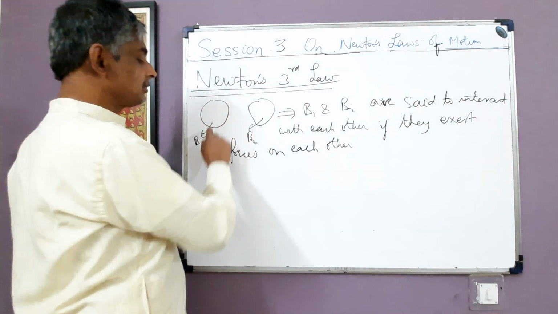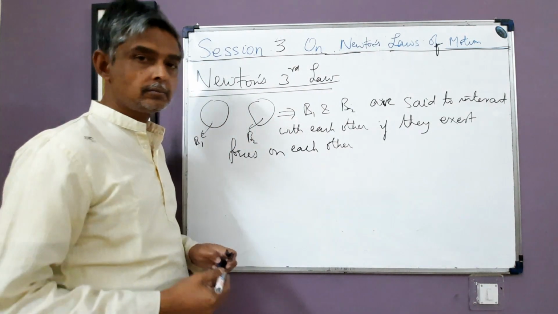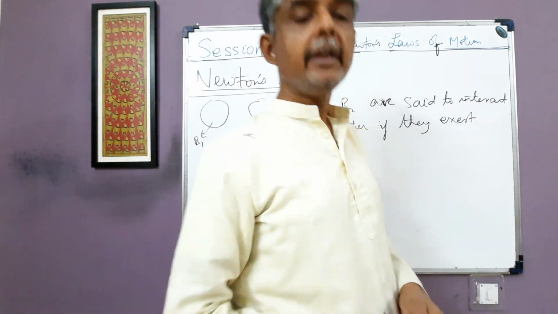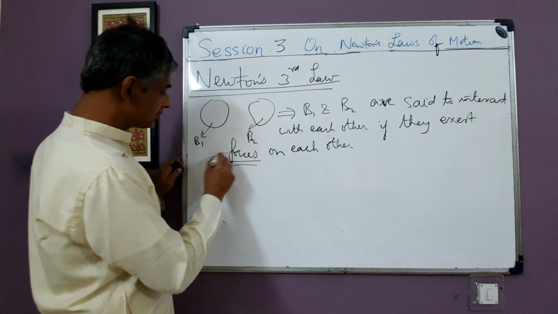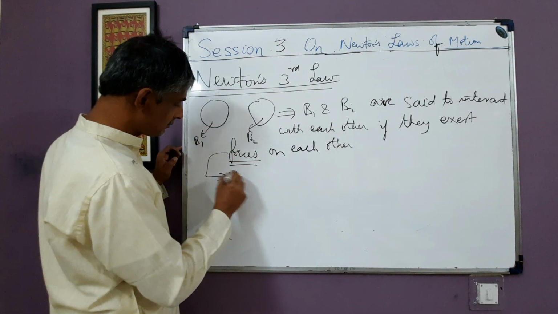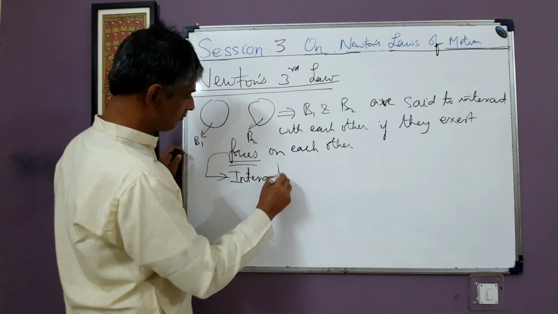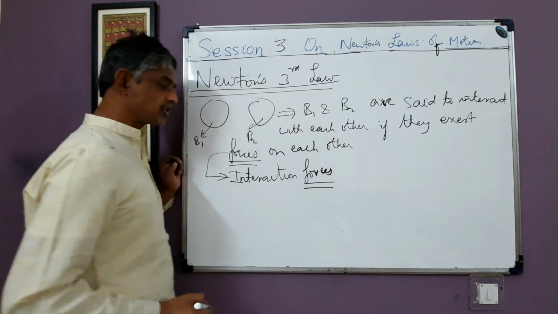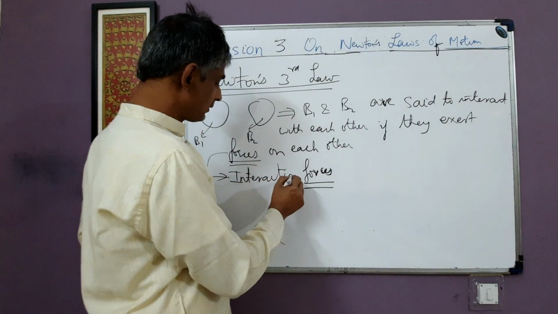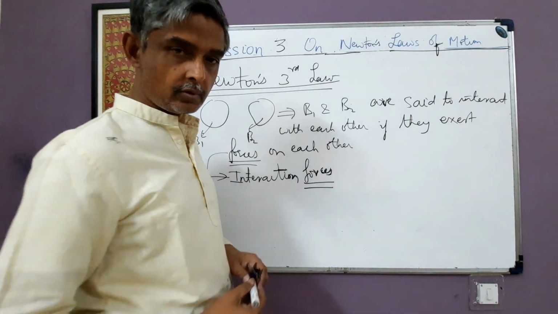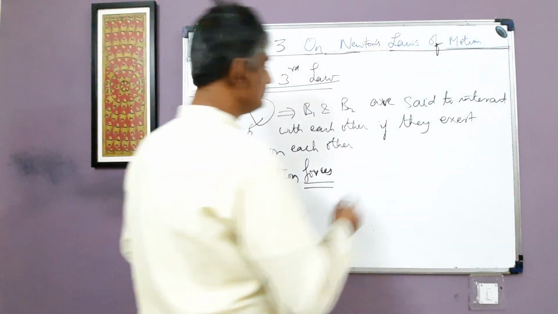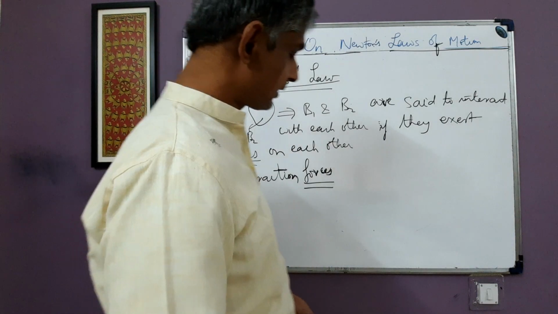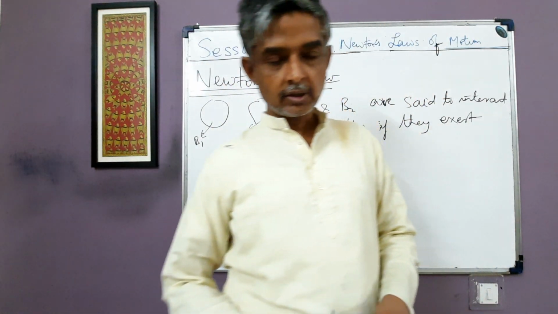If they exert forces on each other, then these forces are termed as interaction forces. If B1 and B2 exert forces on each other, then the forces which they exert on each other are termed as interaction forces. This is the meaning of the word interaction forces. So if two bodies exert forces on each other, then these forces are called interaction forces.